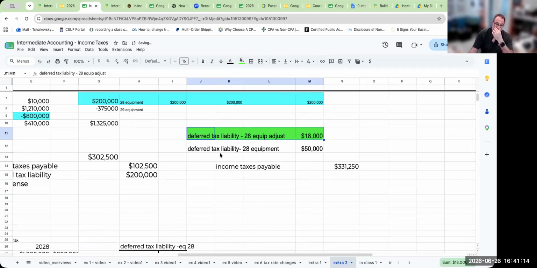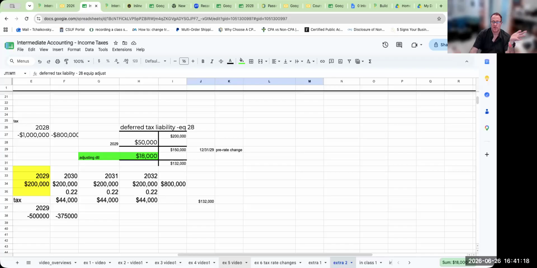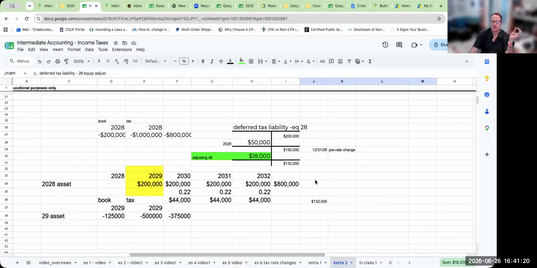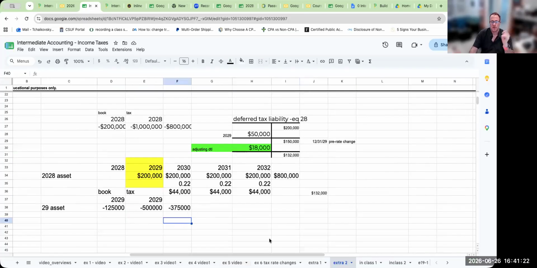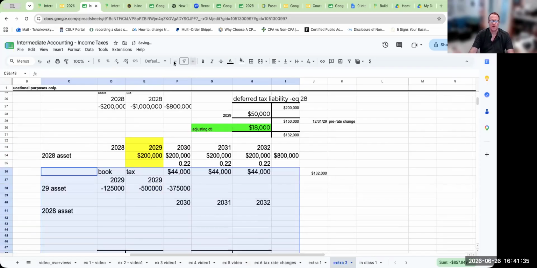Okay. Now let's take a look at the new equipment that we purchased. So when this new equipment, and we'll call this the 29 asset. And remember, this was a 4-year asset.